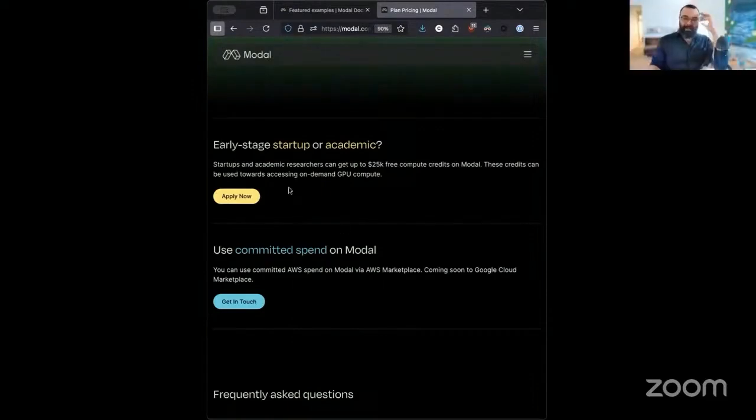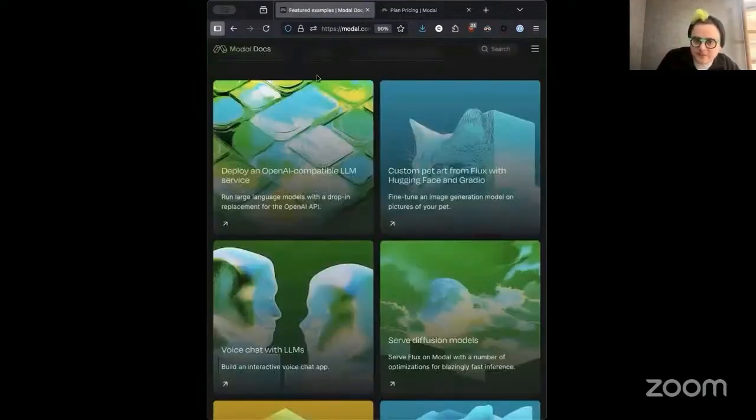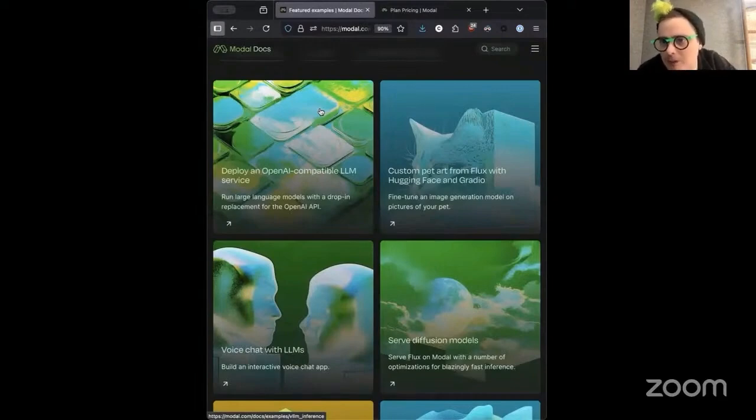Okay. So let's have a look at some of your other featured examples. Yeah, so the best way to get started with Modal, it's a pretty complex product because it's building a novel computing platform. You can dive into the references and grok it from there. But I think the faster path is usually to find something relatively similar in our examples and jump from that. I maintain the examples. I try to make them state of the art as much as possible. They're also monitored for correctness and continuously integrated and tested.